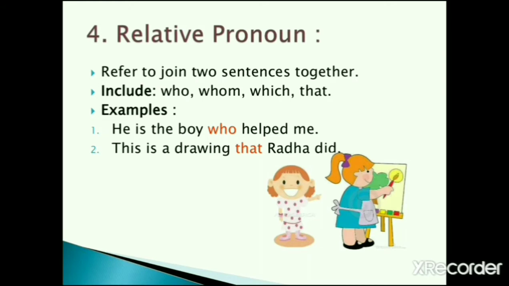So here in this sentence, you can see two pronouns, he and who. But here we have to concentrate on the relative pronoun. Here who, the relative pronoun, as the definition says, joins two sentences together. So, he is a boy, he helped me. Here who, the relative pronoun, helped to join the two sentences. In the next sentence, this is a drawing Radha did. Two sentences, and the relative pronoun that helped to join these two sentences.